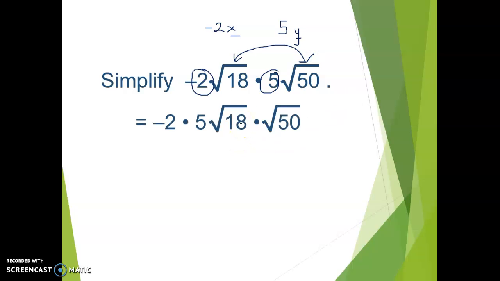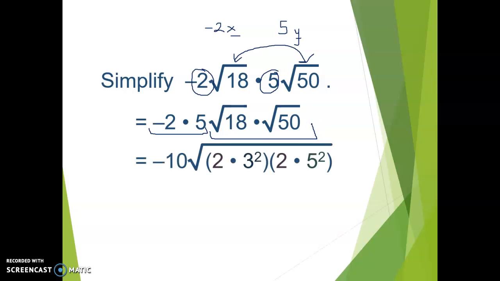And so what we end up with is negative 2 times 5 on the outside. Here it is. And square root of 18 times square root of 50 over here being multiplied together. Negative 2 times 5 is negative 10. And what you see between this step and this step is prime factorization, and then they've already grouped the numbers together. So they are, in this example, not writing out that prime factorization, but that's what's happened.